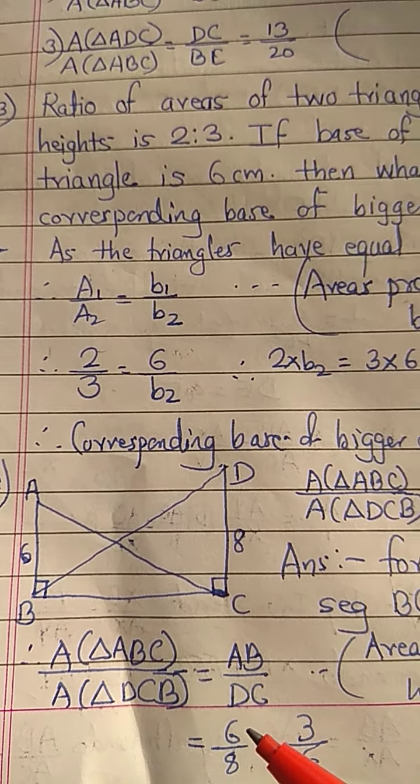See here, area triangle PQS upon area triangle QRS is equal to PM upon RN, because areas are proportional to heights. As the triangles have common base QS, therefore areas are proportional to their corresponding heights.